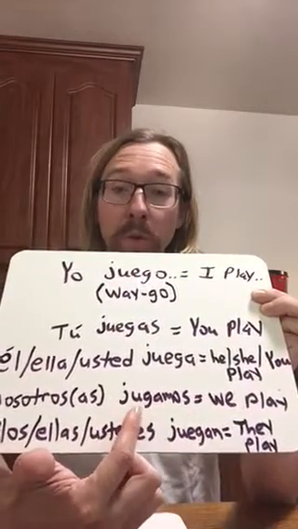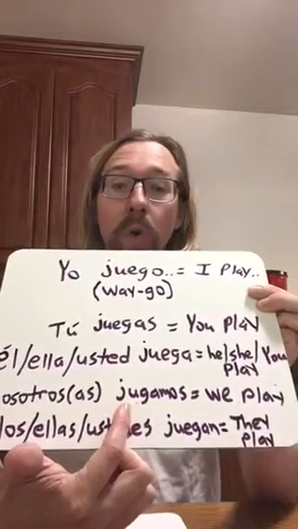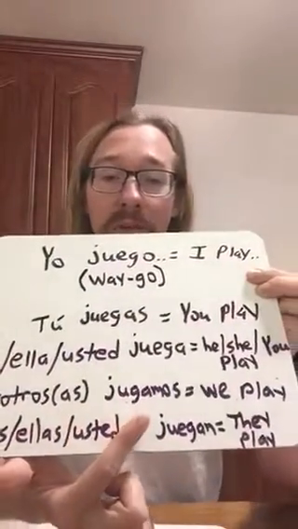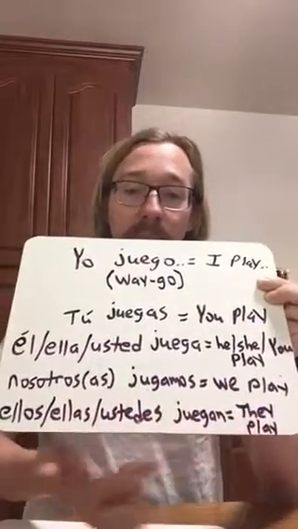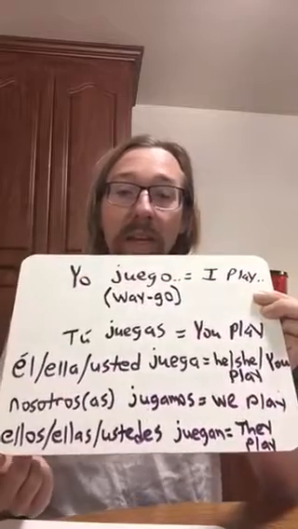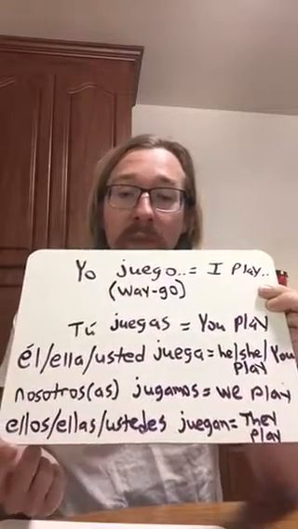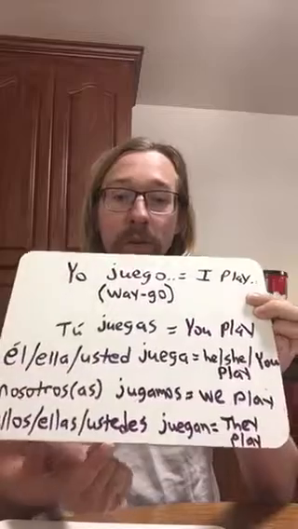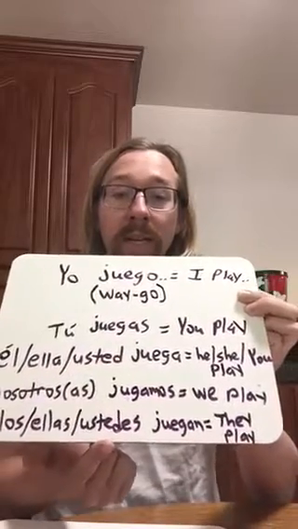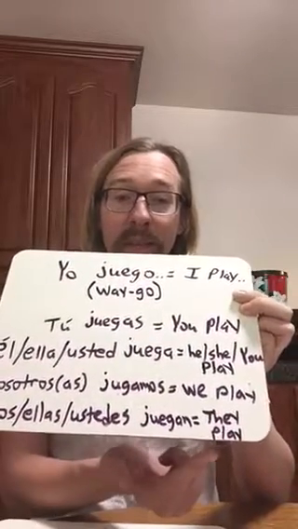We don't do a U-E here. It's jugamos, all right? Just like jugar, it's jugamos, which means we play. And then finally we have the they and you guys version, the ellos, ellas, ustedes juegan, they play.